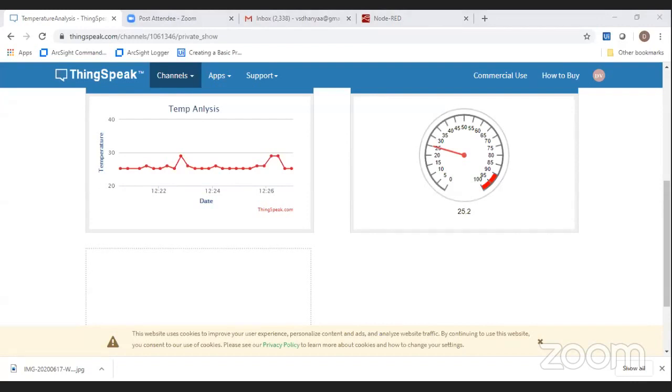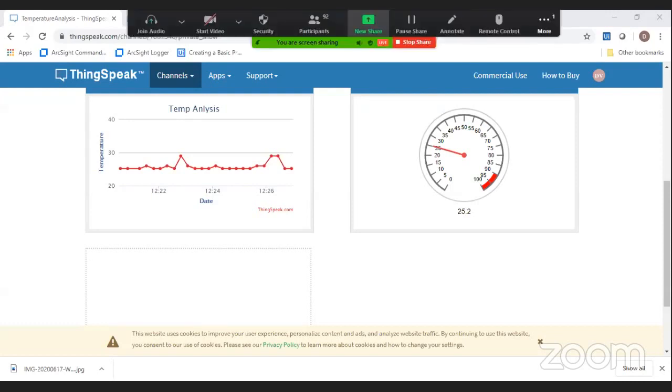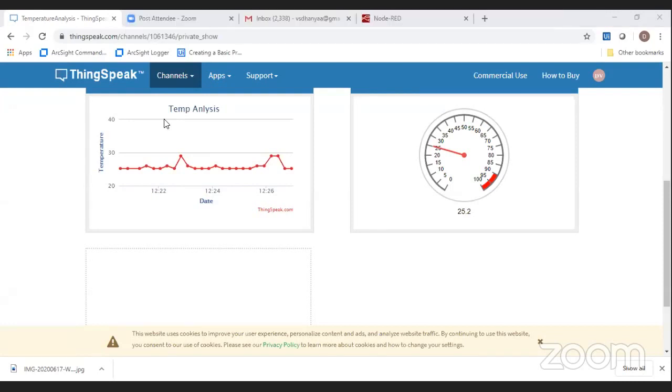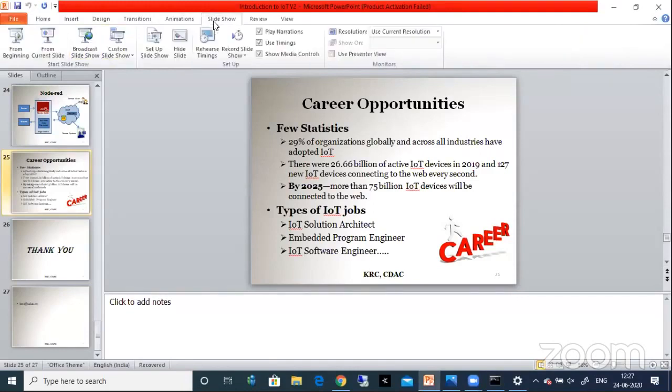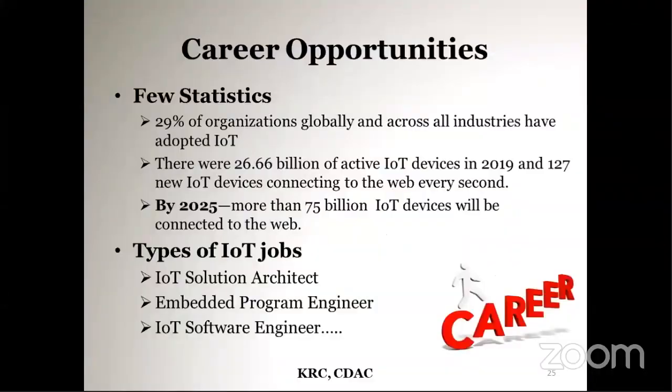Then, coming to the last slide, about the career opportunities. 29% of organizations globally and across all industries have adopted IoT.